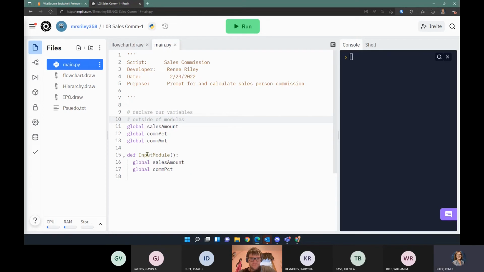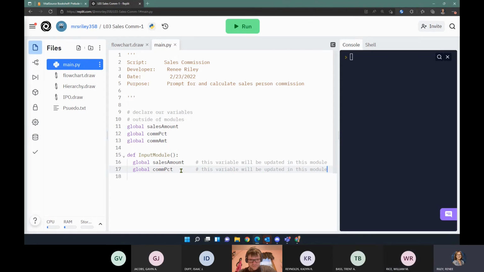And then in any module where we want to update the value of those variables, we have to include the global statement also. So let's put that comment out to the side. This variable will be updated in this module. So both of these variables are going to be updated because they're variables that we're asking to be input. And it's from that module forward, or is it just for that module? Just in this module. Just in the module where we'll update their value.